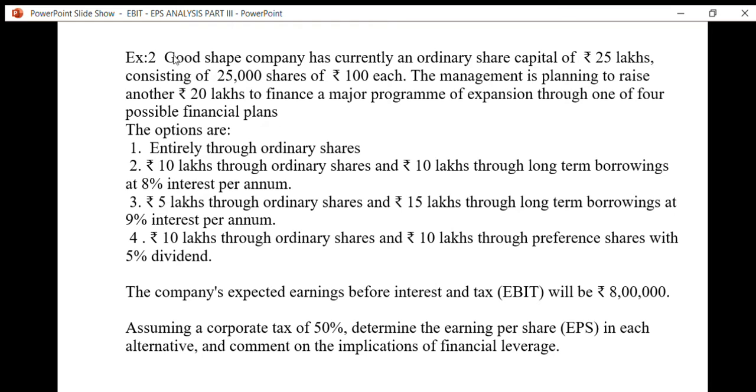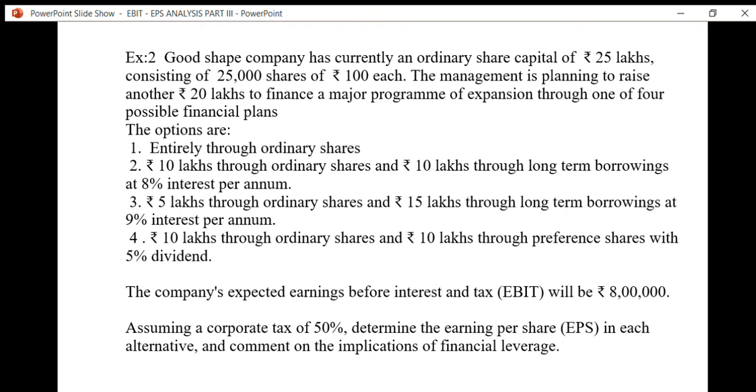And the financial manager of Good Shape Company wants to evaluate the earning per share on the four possible financial plans, that is, the impact on earning per share by using one of the financial structures. He wants to find out which financial plan gives maximum earning per share.